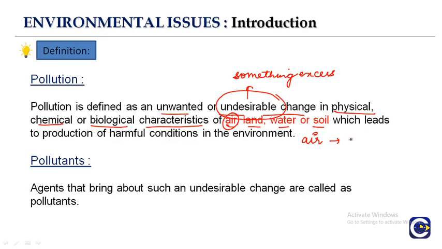The government is also helping in controlling pollution, and because of this it is giving laws. The government has given the Air Prevention and Control of Pollution Act.